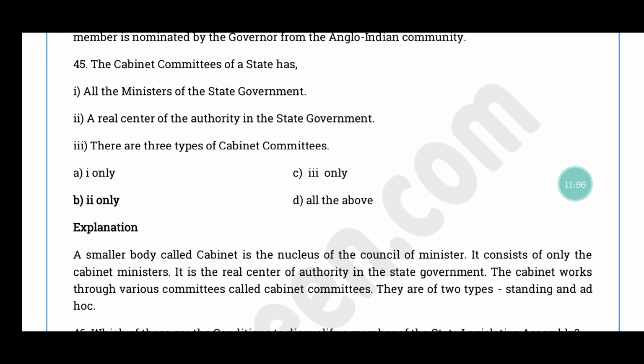Question number 45. The Cabinet Committee of a state has all the ministers of the state government, a real center of the authority in the state government. There are 3 types of cabinet committees. The correct answer is option B, statement 2 alone.